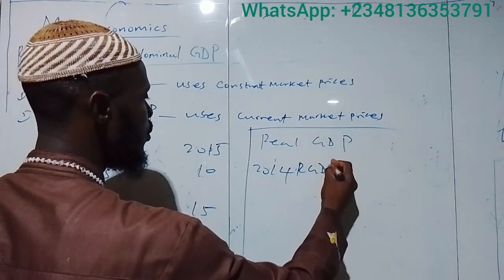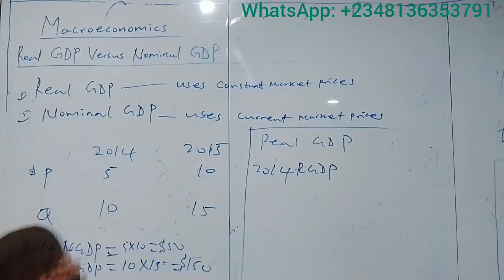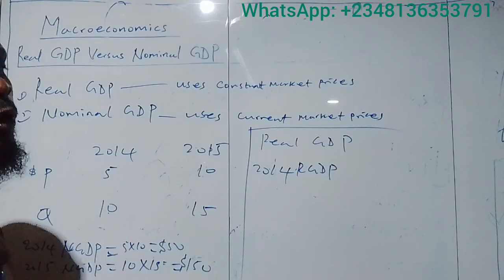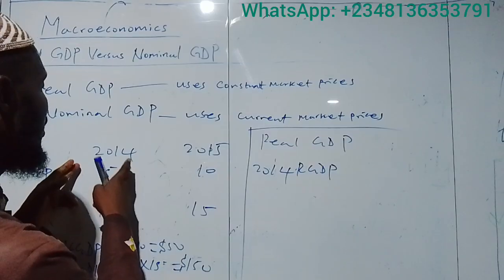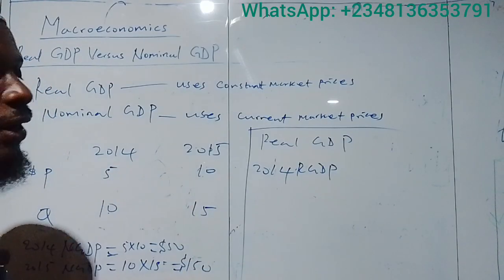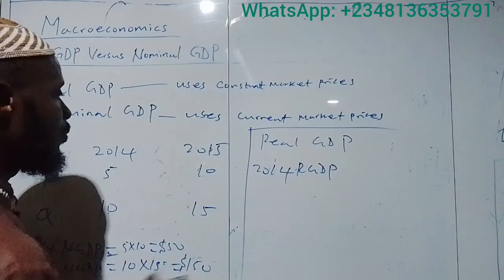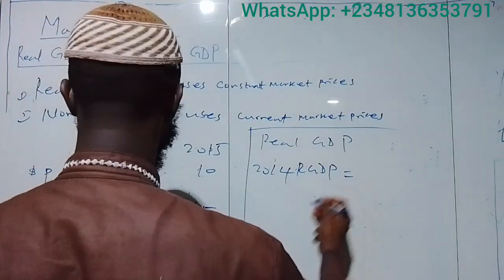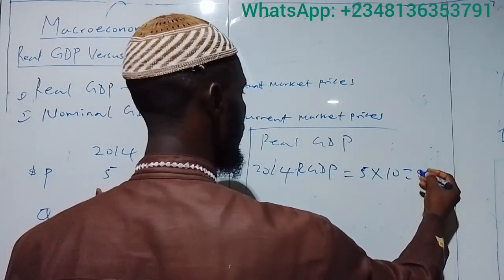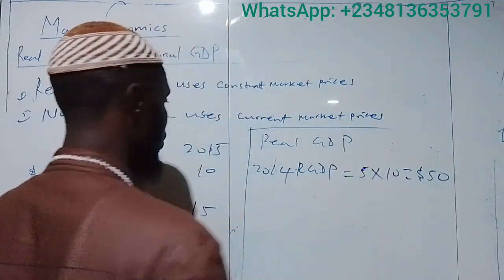Since we are using the price of 2014 as our base year price, nominal GDP 2014 will always be equal to real GDP 2014. So in 2014 we have 5 times 10, which is equal to the same amount, 50 US dollars.